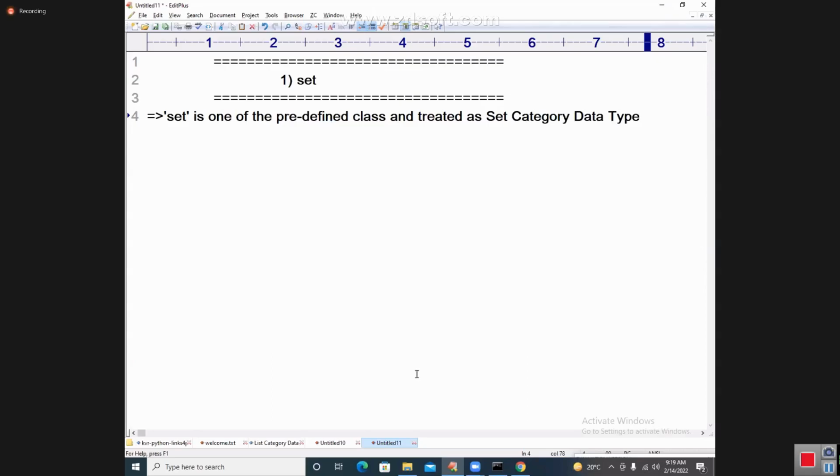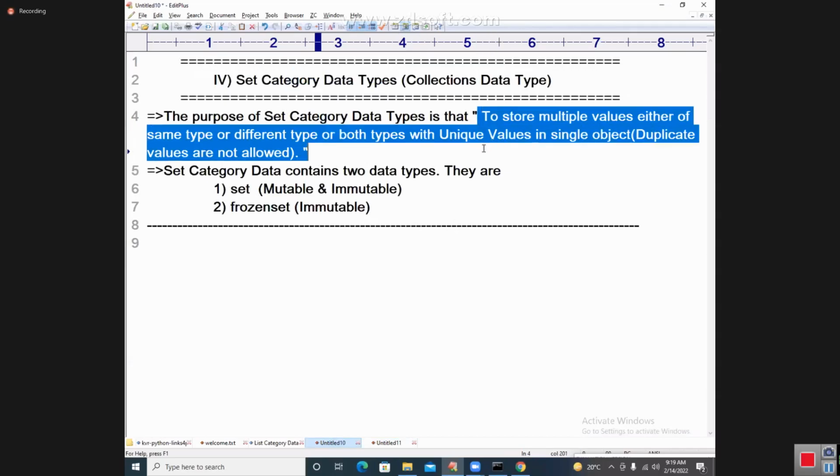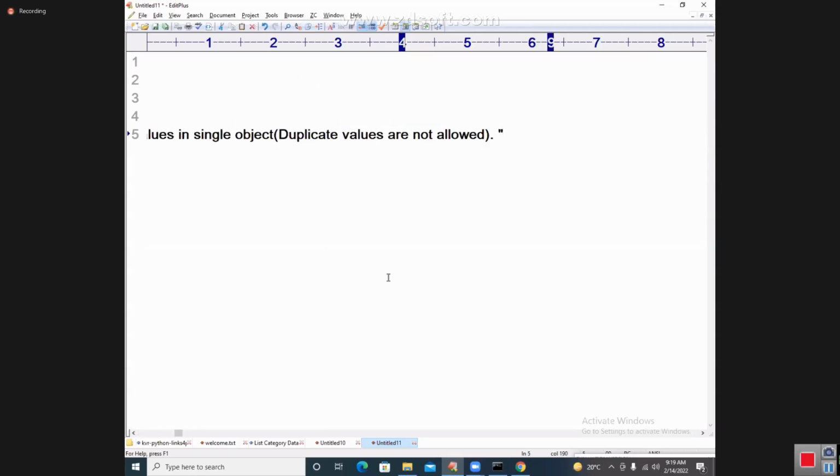Then what is the purpose of the set data type? Dear students, I already said the purpose of set data type, and I will copy that point as it is. Frozen set purpose is also the same, but one is mutable and the other is immutable.